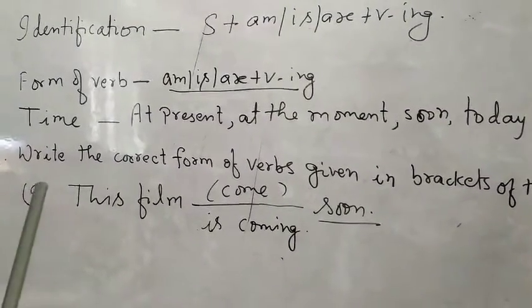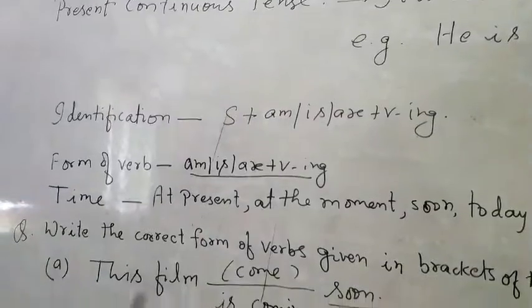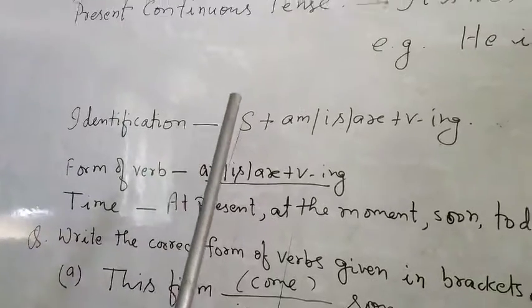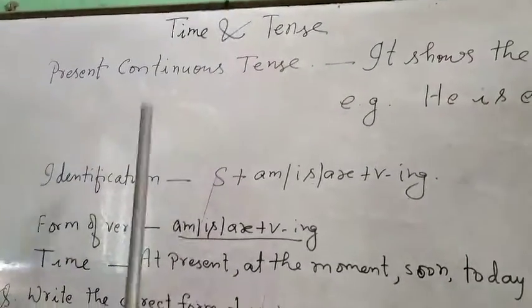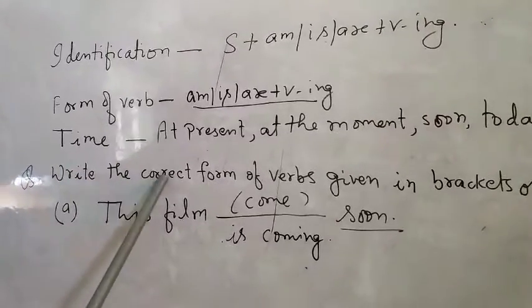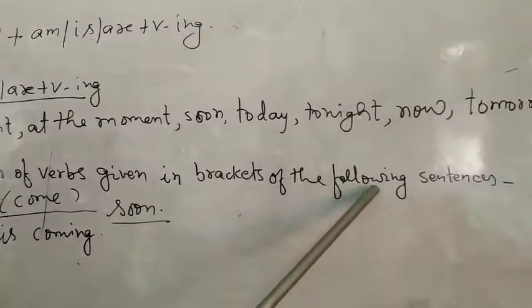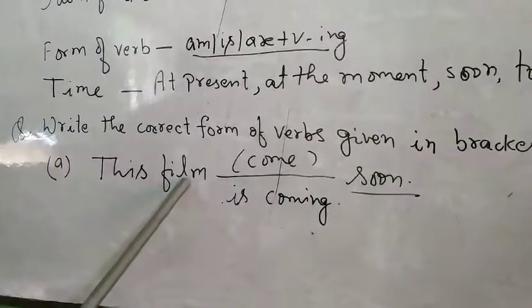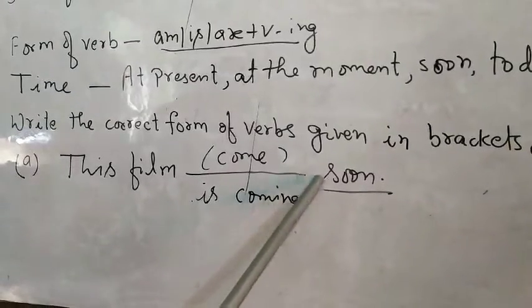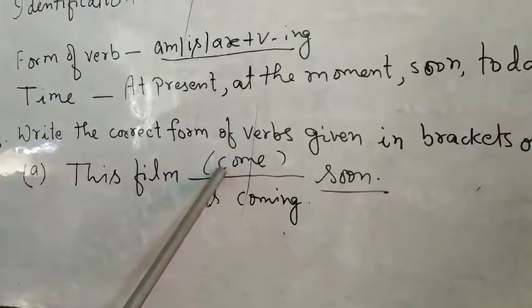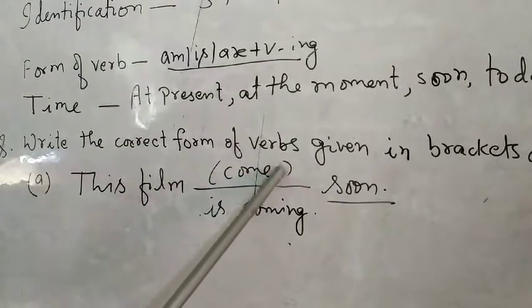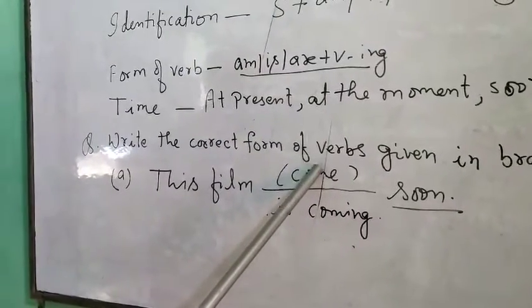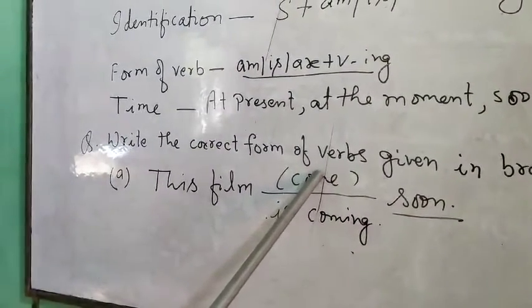Now, how will the question be asked in present continuous tense? On this topic, time and tense, the question is asked as follows. Write the correct form of verbs given in brackets of the following sentences. Here, question number A is given. This film blank space soon. In bracket, the verb form is come, that is the V1 form, is given. Then we have to write the correct form of verb come in this sentence.